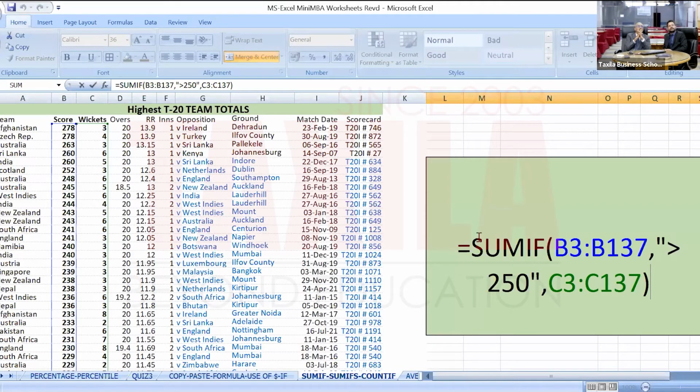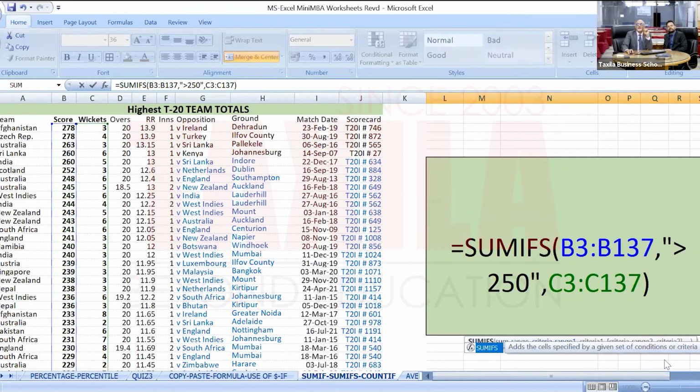Greater than 4 will work. Okay. So I will use the SUMIFS condition if there are multiple conditions to be used here. SUMIFS. Now let's see what it says.